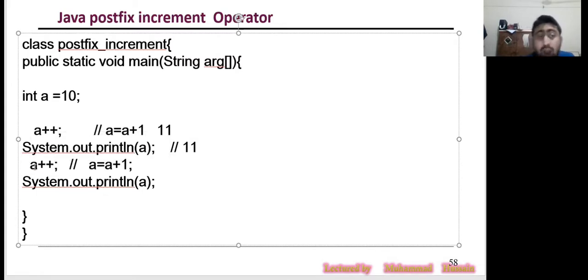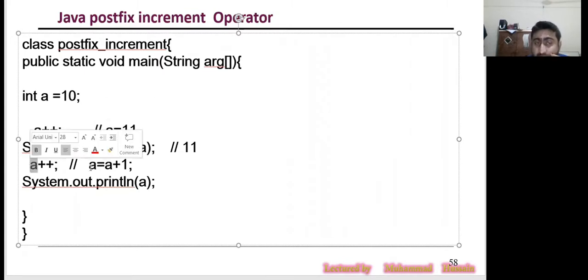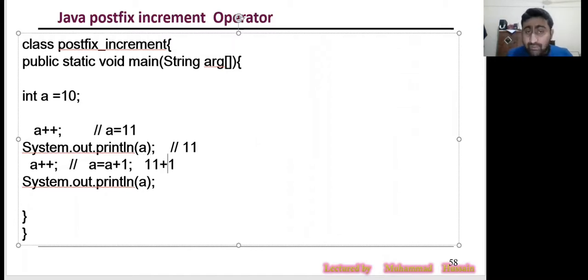So as you know, A contains 11. Why does A contain 11? Because you said in this statement plus 1 with A, and whatever result comes, 11, put this value in A. So now A has 11. This operation assigns A as 11 now. So here A is 11. Now you are telling it to do 11 plus 1. Now it becomes 12. Hope every student got it, or any confusion?